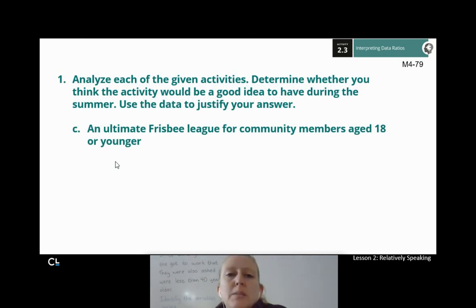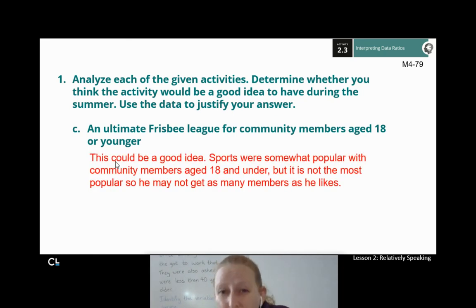An ultimate frisbee league for community members aged 18 or younger. This one's a harder gauge. It could be a good idea, right? Sports were somewhat popular with the community members aged 18 and under, but it wasn't the most popular. So it might be a good idea, but he also might not get as many members as he likes, because it seemed like there were other things that people preferred to do in the hot weather. He might get some of his 18 and under crowd to participate, but it's kind of dicey on that one. Hard to say.